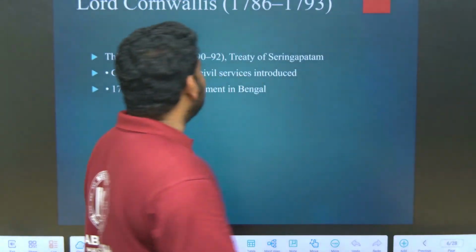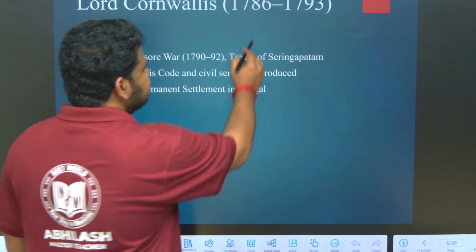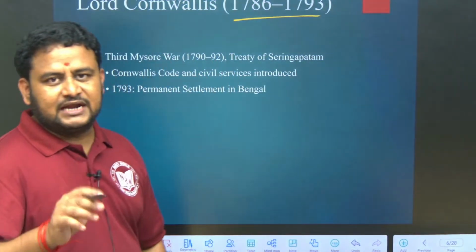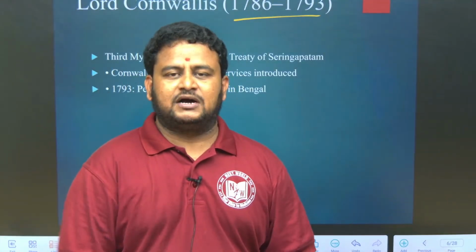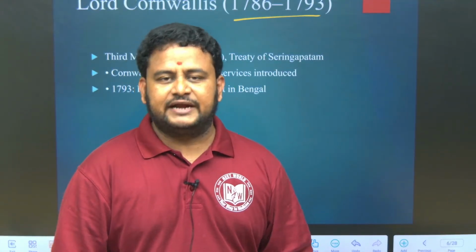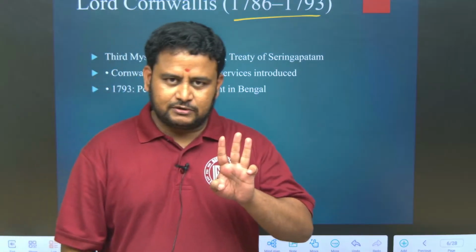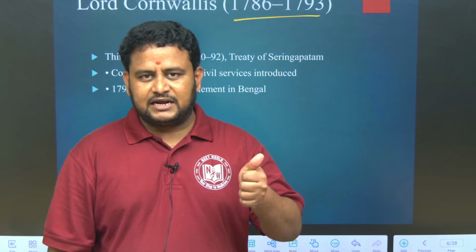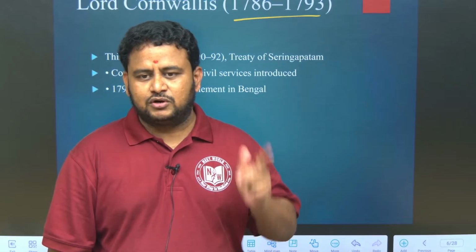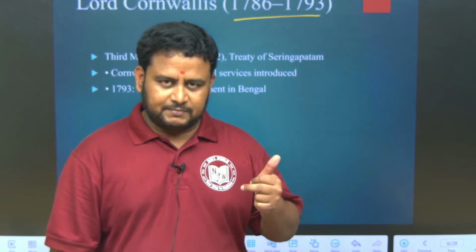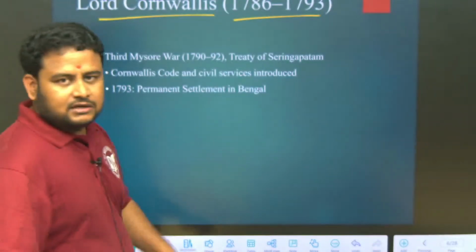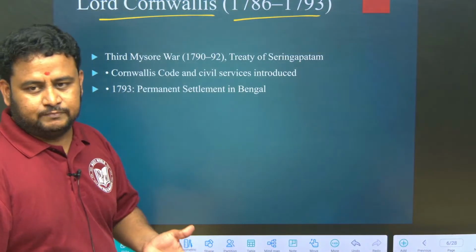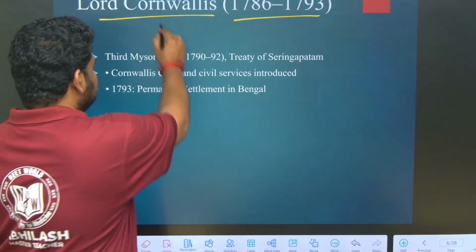Next, Lord Cornwallis, a very important personality, 1786 to 1793. Permanent land settlement was introduced by Lord Cornwallis. When it comes to land administration, after independence we have land reforms. Three things you have to remember when it comes to land: one is permanent land settlement, Ryotwari system, and also Mahalwari system. Permanent land settlement, also called the Zamindari system, was introduced in 1786 to 1793 by Lord Cornwallis. Cornwallis is also famous for the Cornwallis Code.